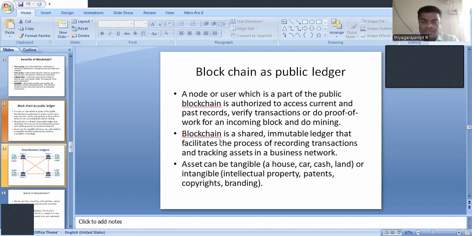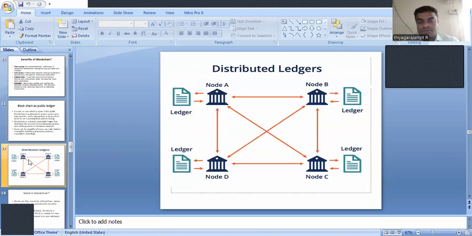And the blockchain acts as a public ledger. Public in the sense, as I said before, that every transaction will be viewed and every transaction will be approved by the clients present in the network. Just look at the example, one small presentation of how it works. For example, consider four nodes or four clients. Every node is said to be a client here in the network.